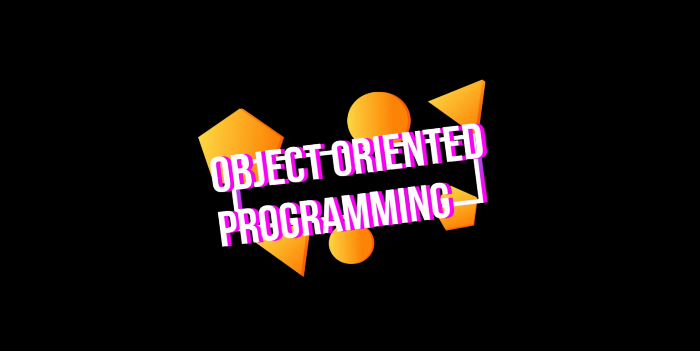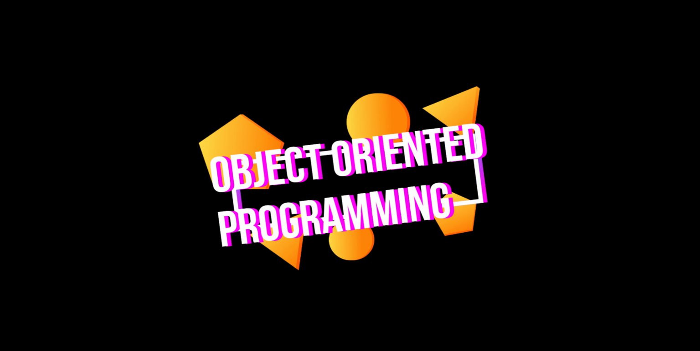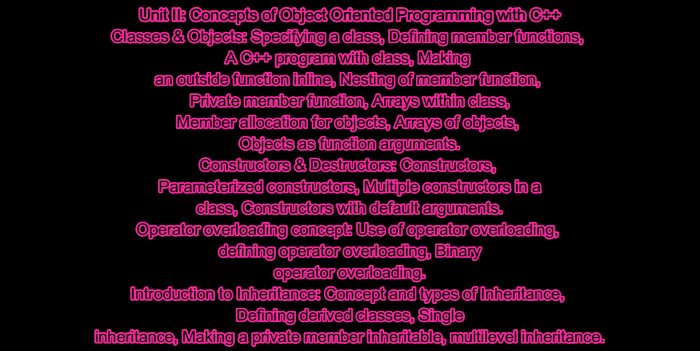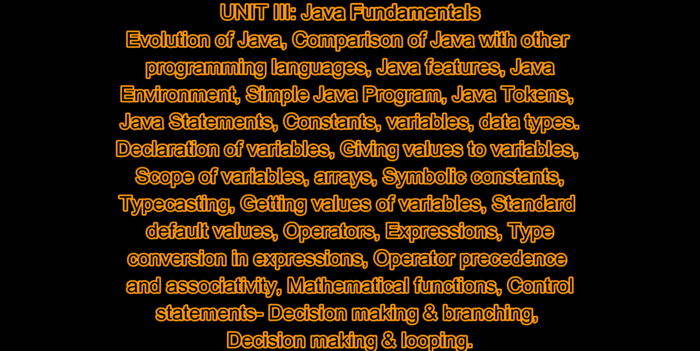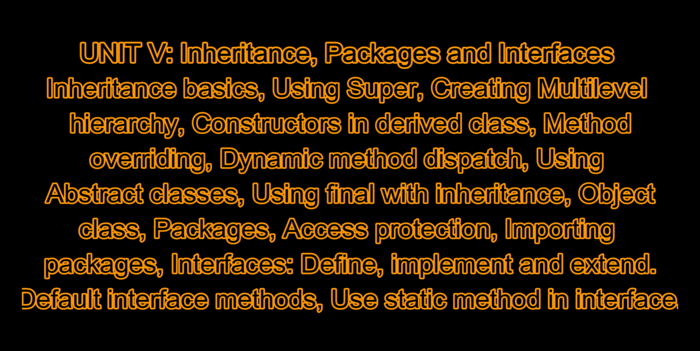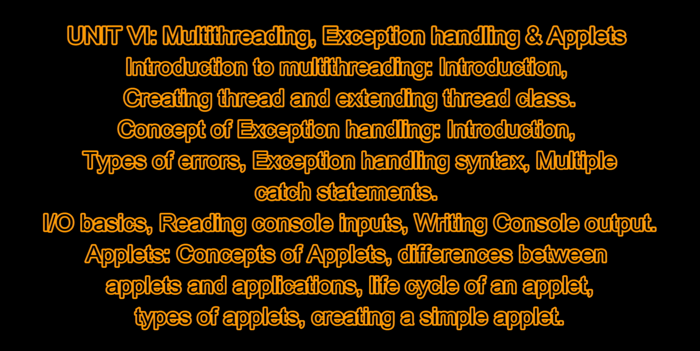So fifth subject is object oriented programming. Unit 1 is introduction to object oriented programming. Second is concept of object oriented programming with C++. Third is Java fundamentals. Fourth unit is classes, methods and objects in Java. Fifth unit is inheritance, packages and interfaces. Sixth unit is multi-threading, exception handling and applets.